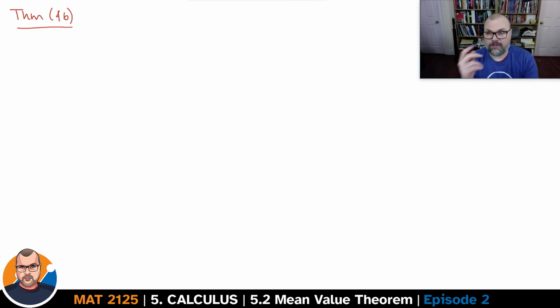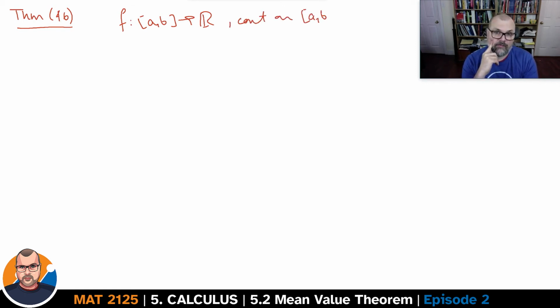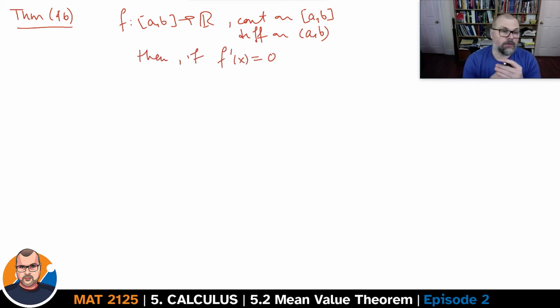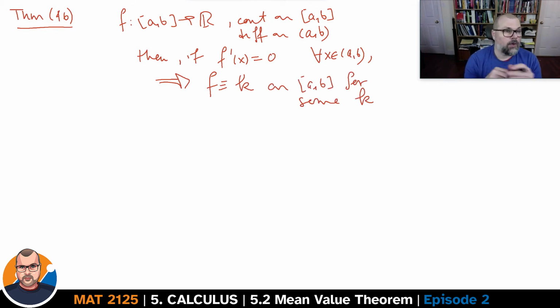If f is continuous on the interval AB, differentiable on the open interval AB, then if the derivative of f at x is equal to 0 for every point in the interior, the function is actually a constant. Now we know the converse of that result. We know that if a function is a constant, its derivative is 0. What we're showing here is that if the derivative is 0 everywhere, the function has to be a constant. There is no other function whose derivative is 0 everywhere.